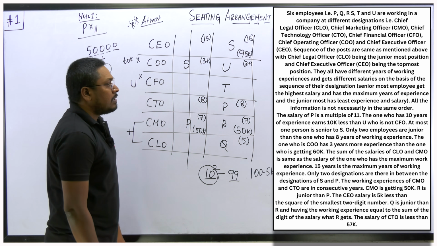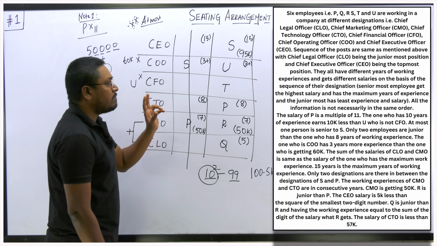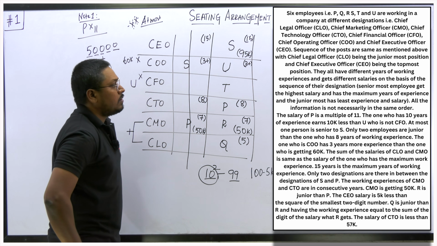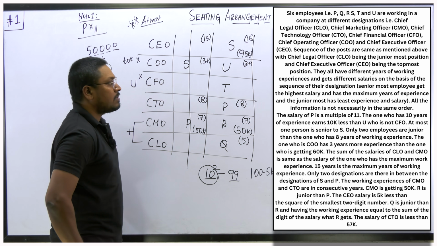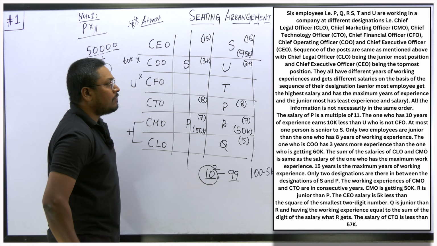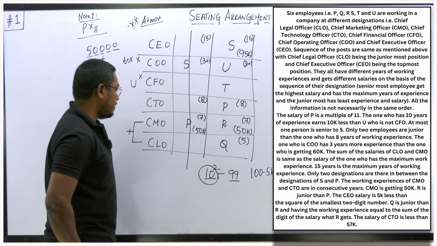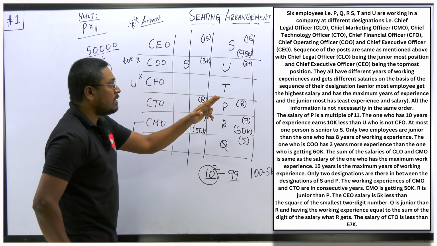And then what is the thing they have given? Digit of salary what R gets. So this will be the salary of the person R. Okay, so the next point is: the salary of Q, which is 5k less than the smallest, is adding work experience equal to what R gets. Then the salary of CTO. Okay, so the salary of CTO is less than 57k. Just see here, the salary of the CMO is 50k. These are the things we have fixed here, right? So we have fixed all of these, and now the last point, sorry, still one more point is remaining.